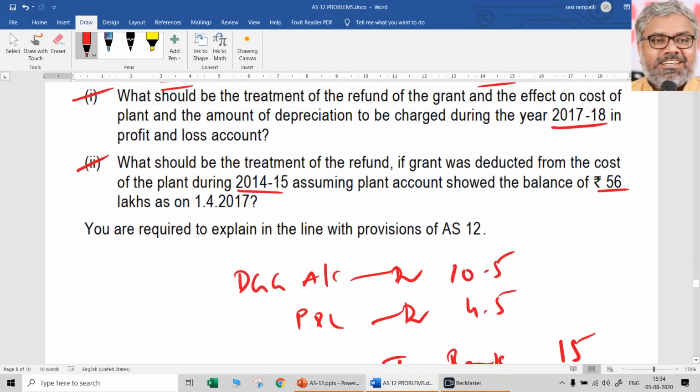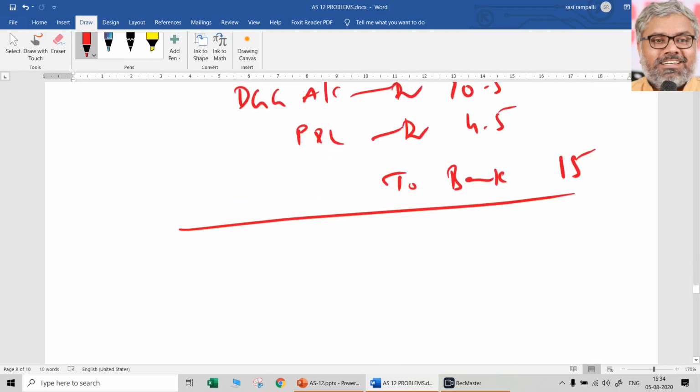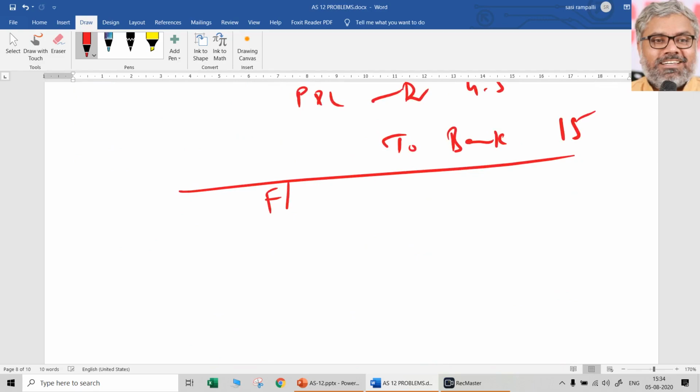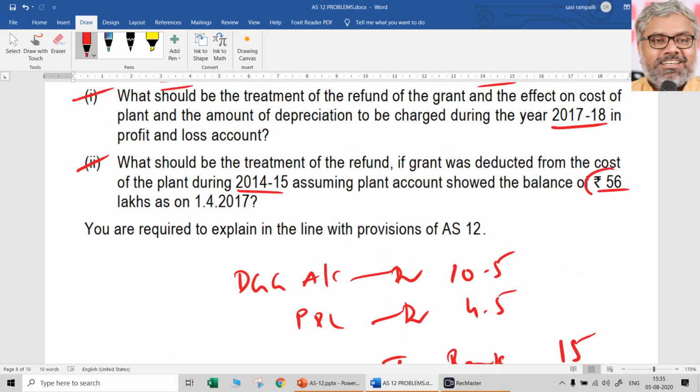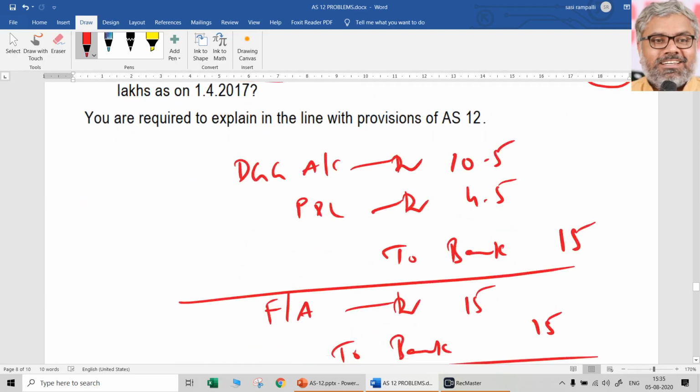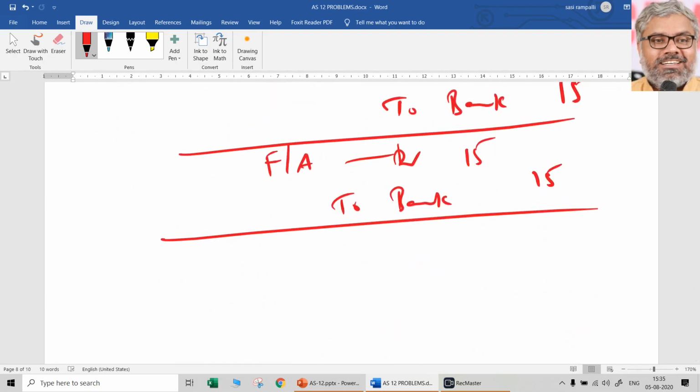Then what will be the treatment of the refund? Simply the fixed asset account has to be increased by that amount. So fixed asset account debit, to bank. How much is that? 15 lakhs. That's it. Now how much will be the fixed asset value in the books of accounts? 56 lakhs is already there, plus 15 lakhs. Means how much?